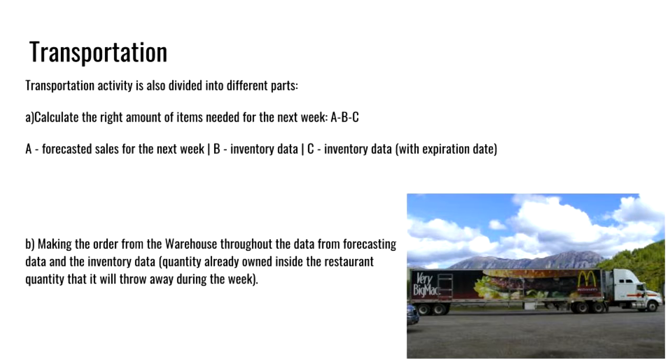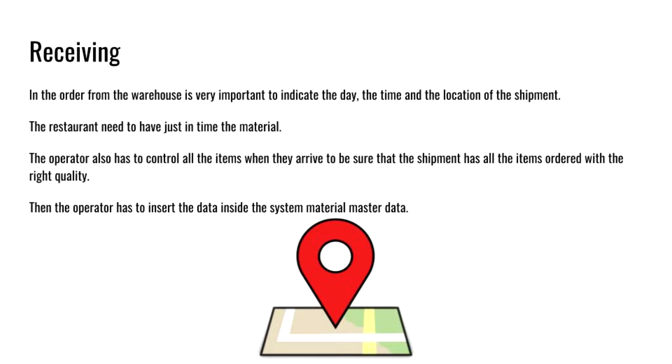Right after, he will make the order from the warehouse. Timing is everything, and so it is important to agree with the warehouse also on the location and the time the shipment will arrive. When it has arrived, all items will be checked to be sure about the quality and the quantity, and right after, all the data of the new items will be entered inside the system, specifically the expiration date.